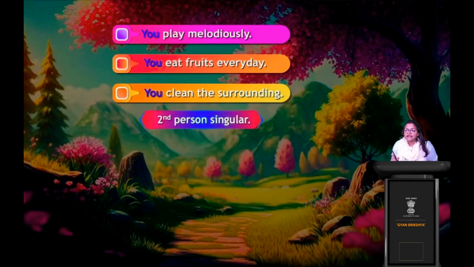Okay, so play, eat, clean. Again, these are all base verbs, right? The verbs are in base forms. Clear? Okay. Now, moving ahead, let's take up this particular question, the third question of the day.